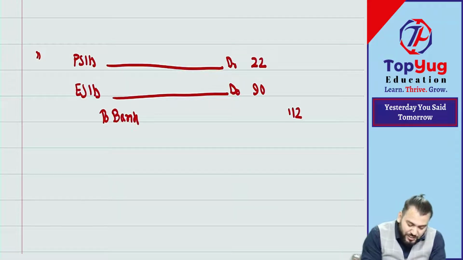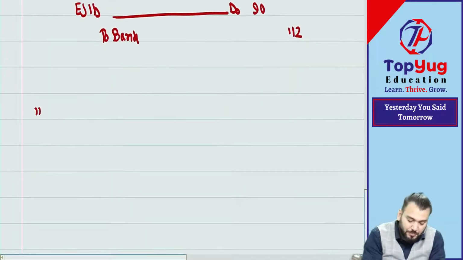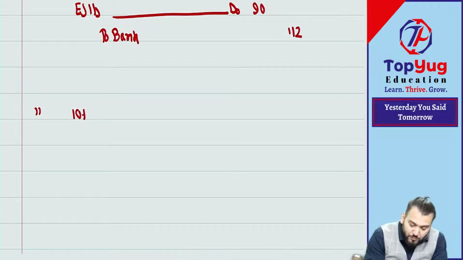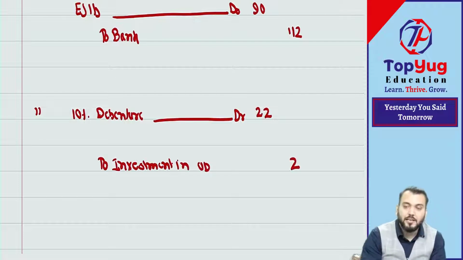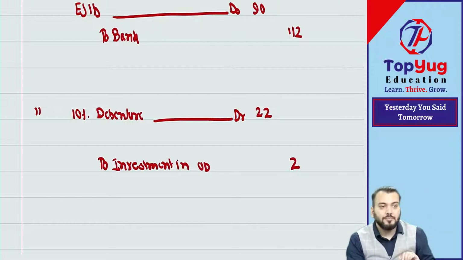Now let us do cancellation. Cancellation journal entry. So we need to cancel debenture. Debenture is 10% debenture. What is the nominal value of debenture cancelled? Nominal value is 2 lakh or 2.2 lakh? 2.2 lakh. And investment is how much? Investment in own debenture is 2 lakh. Correct?